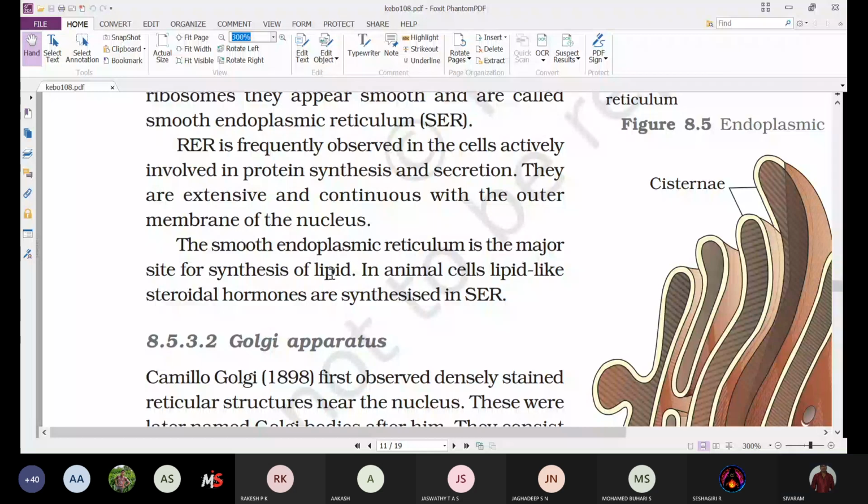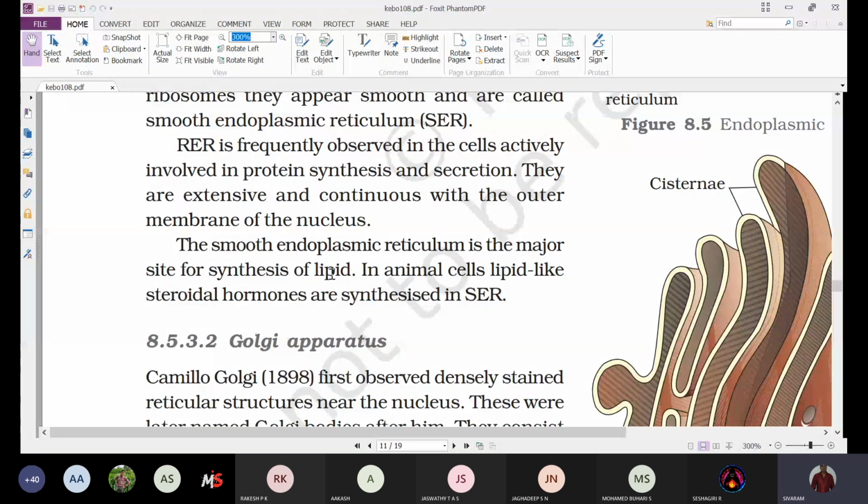In animal cells mainly involved in lipid synthesis, the steroid hormones, which are lipid-like, are also synthesized in the smooth endoplasmic reticulum.